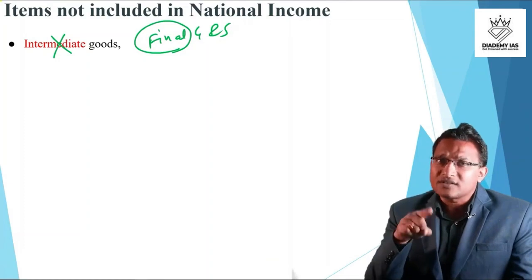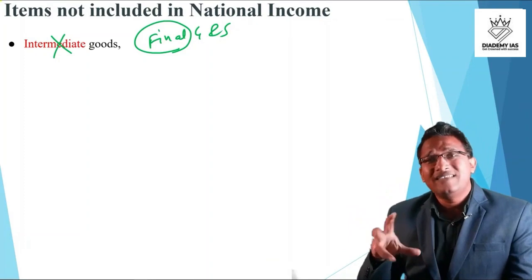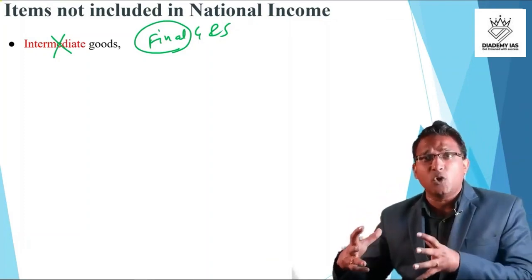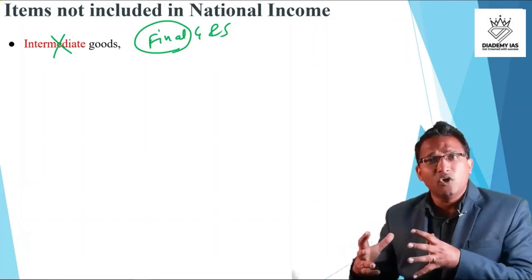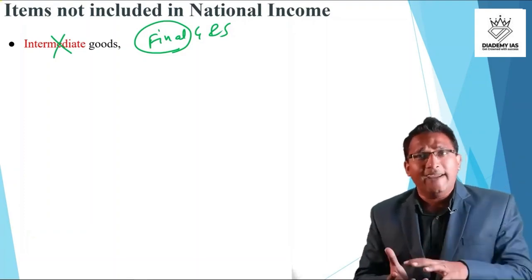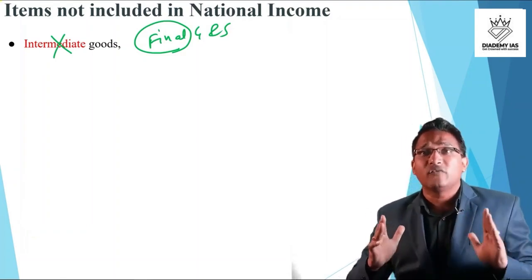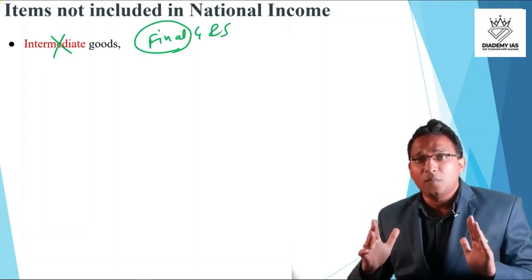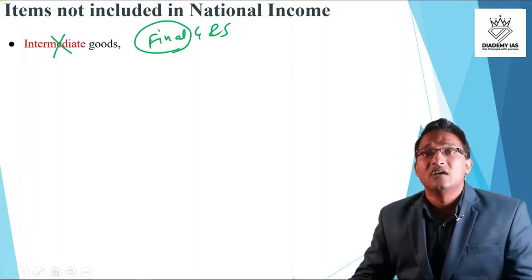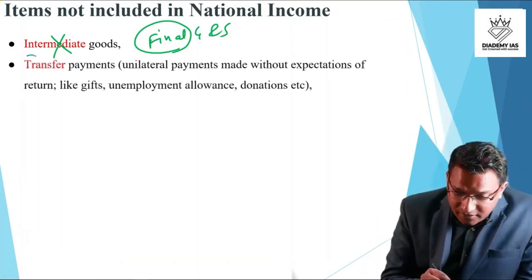Because if we consider wire, plastic, glass, again, that will mean duplication of calculation, because in the total value of the desktop computer system, the value of wire, plastic, glass has already been included. So why duplicate? If we duplicate, then that will be inaccurate calculation of GDP, right? So I hope this concept is very clear to you, that intermediate goods are not considered in the calculation of GDP.